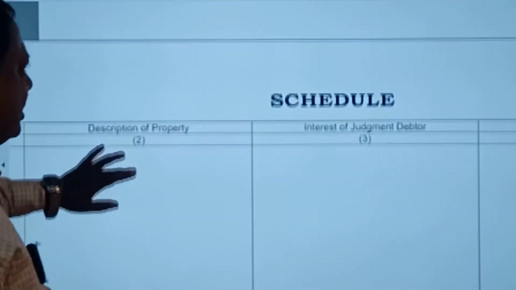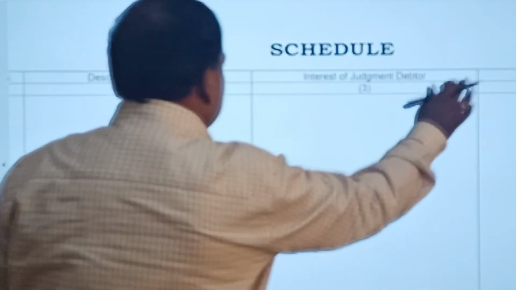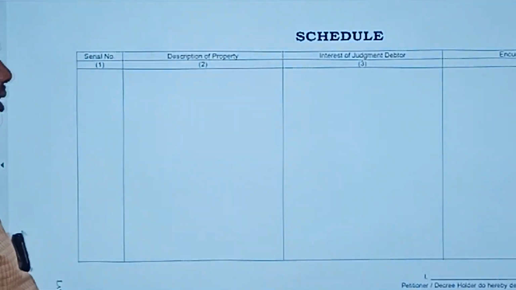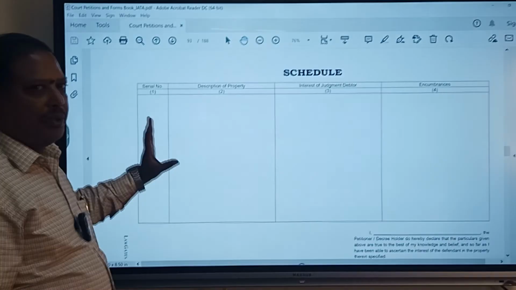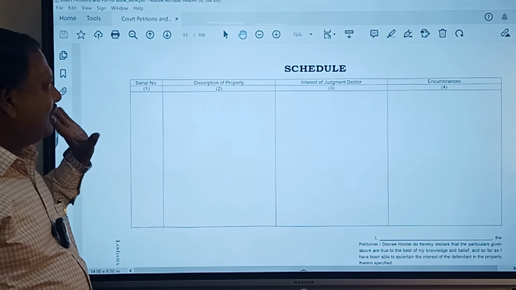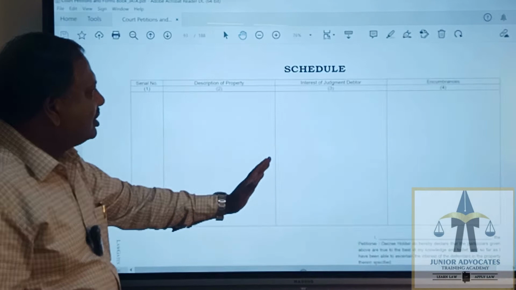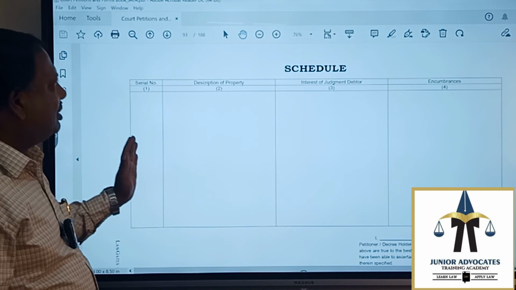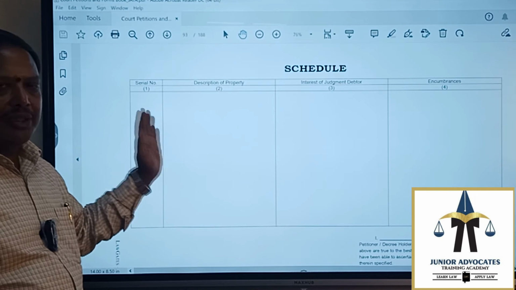Then this is the schedule. This schedule contains certain columns. Here the decree holder has to specify, by giving a list, the property owned by the judgment debtor: serial number, description of property, interest of judgment debtor, encumbrances. In case he is going to give a list, he has to specify the description of the property he is seeking attachment and sale of.